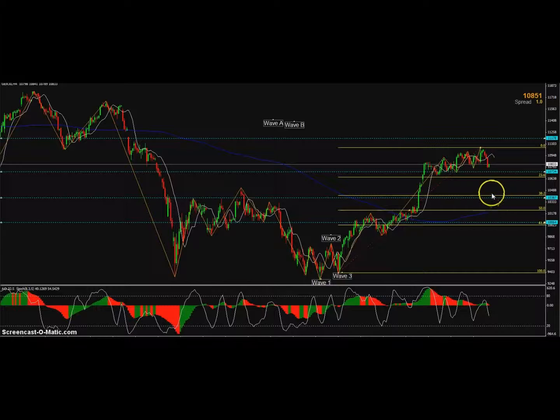So if we were to see a pullback to these areas, it's a good opportunity, if we want to continue going long on the German 30, that these areas might be a good place to look at buying. But obviously we need to take other things into consideration, and we may want to look for other indicators which may show that to be. What we're going to do now is just take a look down onto a lower time frame.